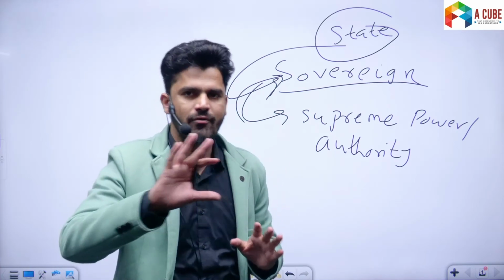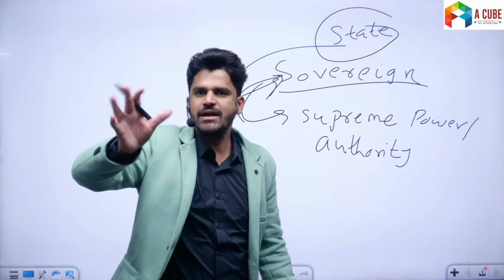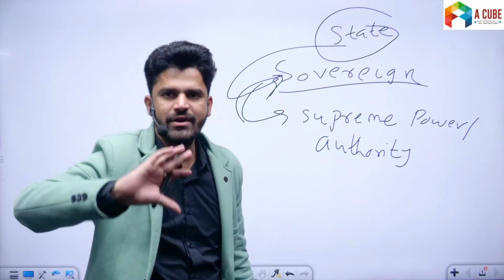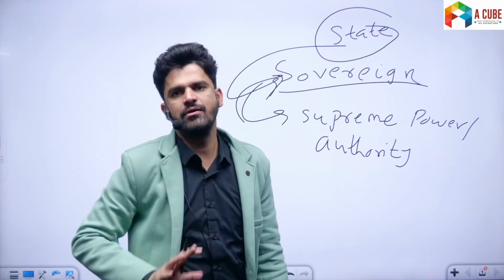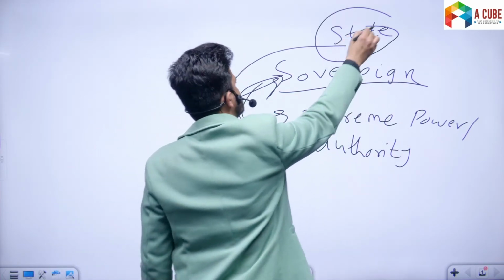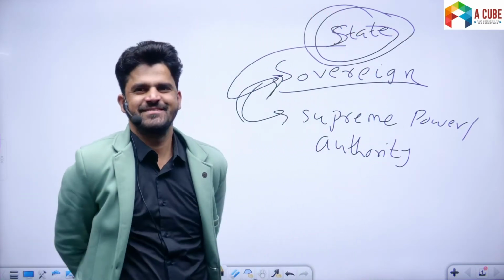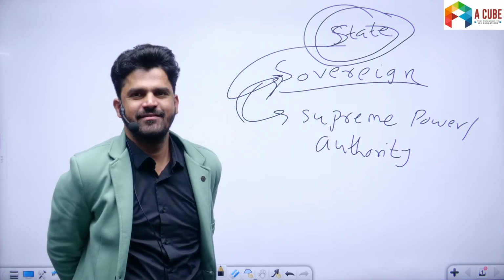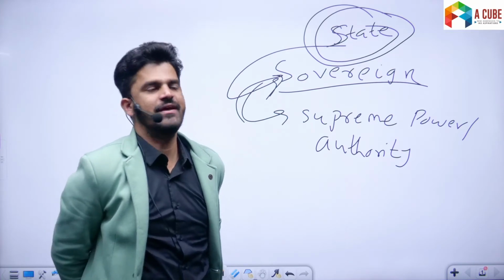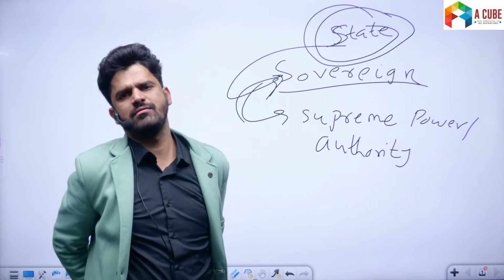But sovereignty is not an essential characteristic of society. Society is not sovereign. Sovereignty does not belong to society. Sovereignty belongs to only one institution, and that is the state. All right, sovereignty is an essential and integral part of the state, but society is not sovereign.